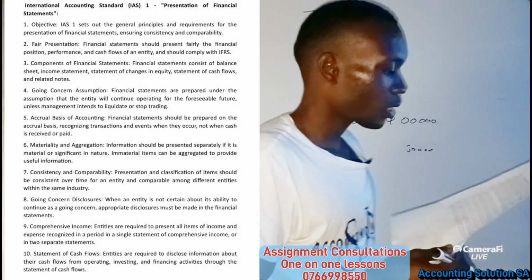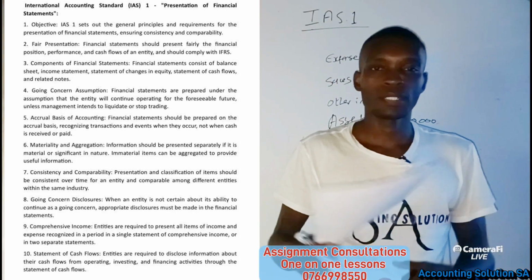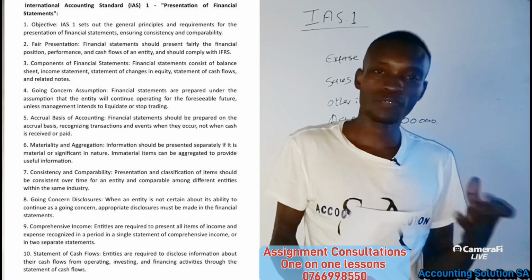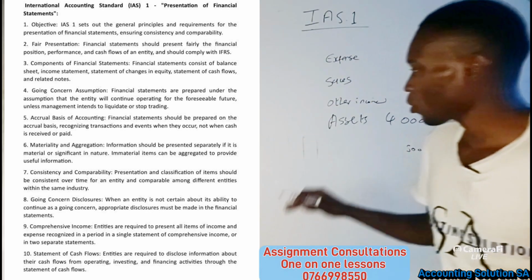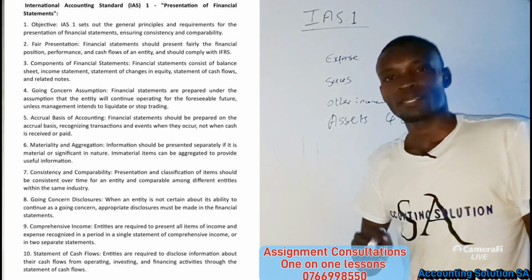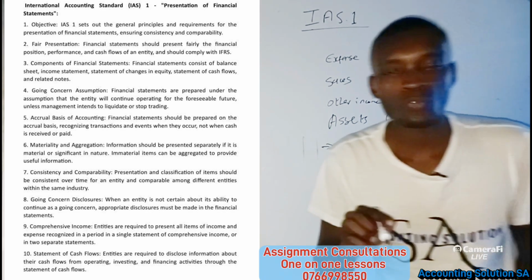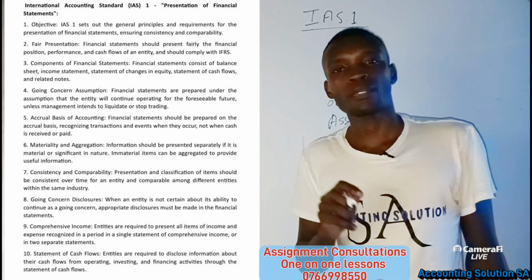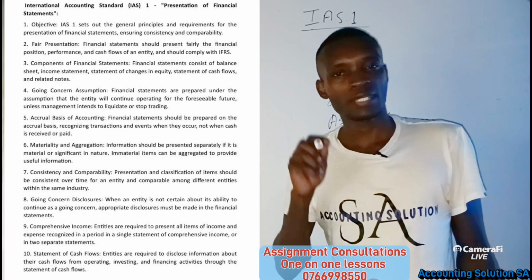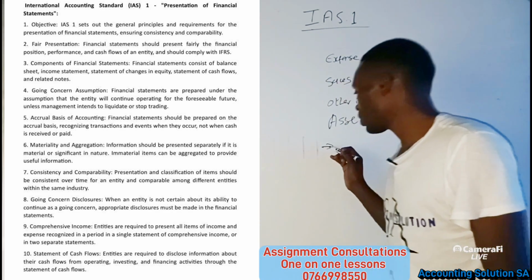So remember, when we prepare our income statement, balance sheet, or any of those financial statements, we have to state the going concern of the entity. We have to state whether this company is still going to operate in the future, or is going to liquidate or stop trading. We have to stipulate that.